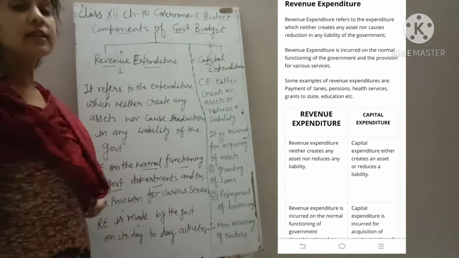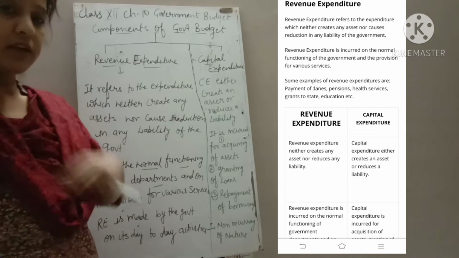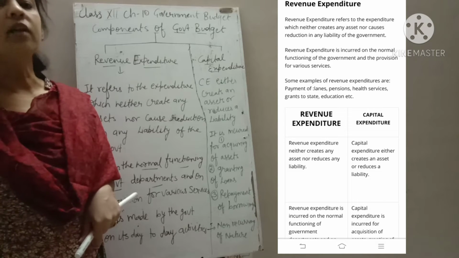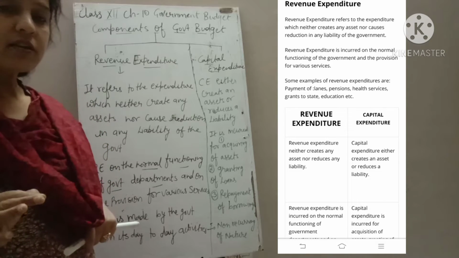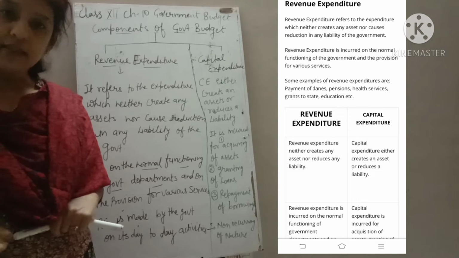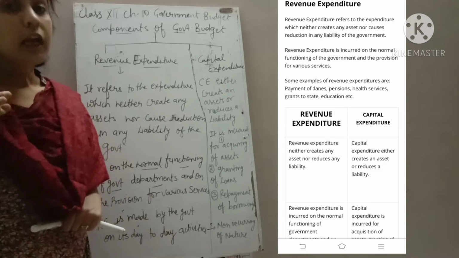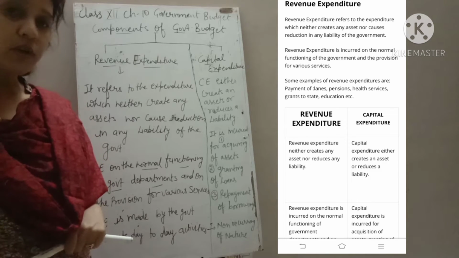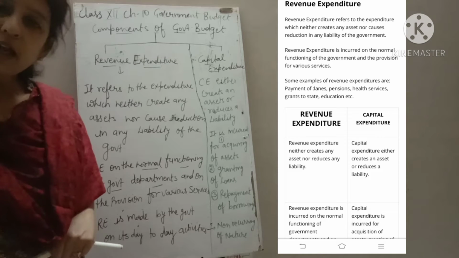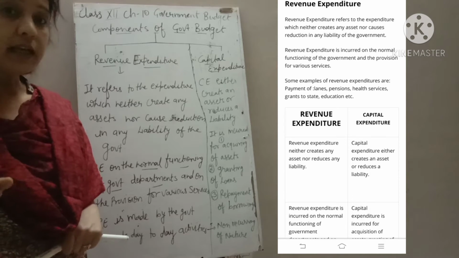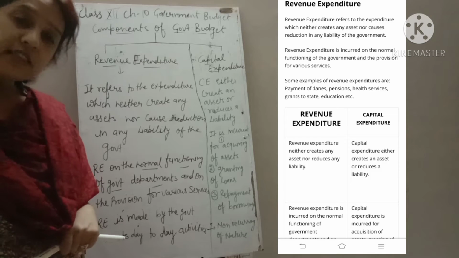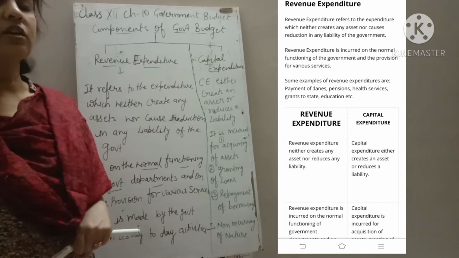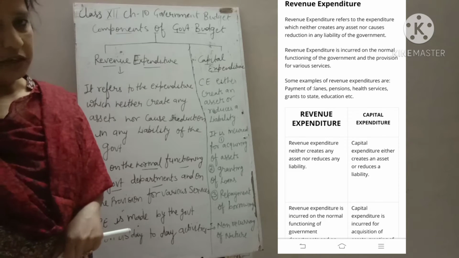Now we are going to discuss capital expenditure. What is the meaning of capital expenditure? Capital expenditure definitely affects the balance sheet. It means it affects assets and liabilities. Capital expenditure increases the assets, or we can say creates the assets. When government purchases any kind of assets, it increases the assets, but while purchasing the assets, government has to pay an amount. That kind of expenditure is known as capital expenditure.